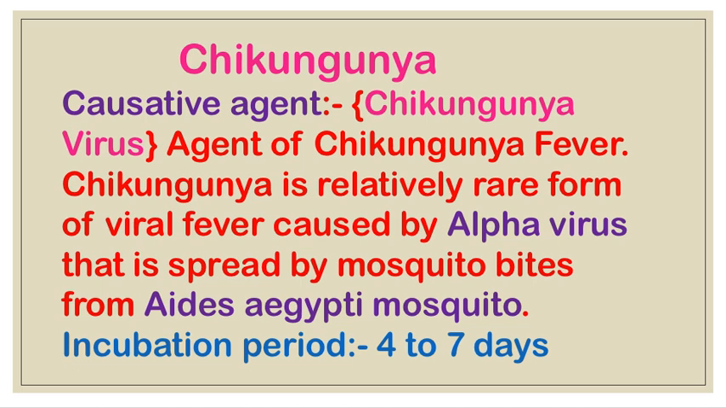Next is chikungunya. Chikungunya virus is the agent of chikungunya fever. Chikungunya is a relatively rare form of viral fever caused by an alpha virus. The alpha virus is spread by mosquito bites from the Aedes aegypti mosquito, and its incubation period is 4 to 7 days.